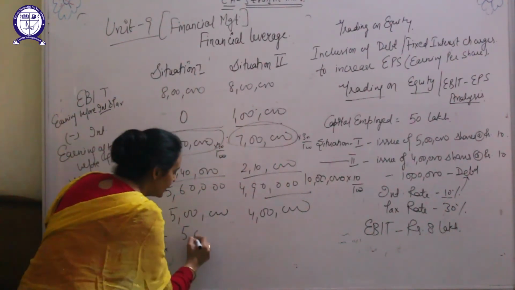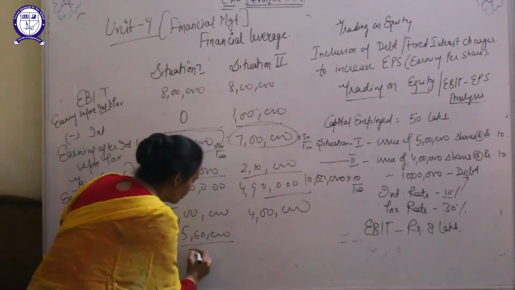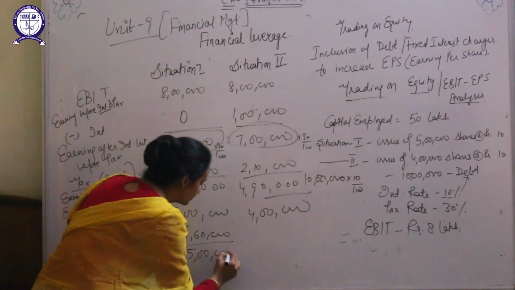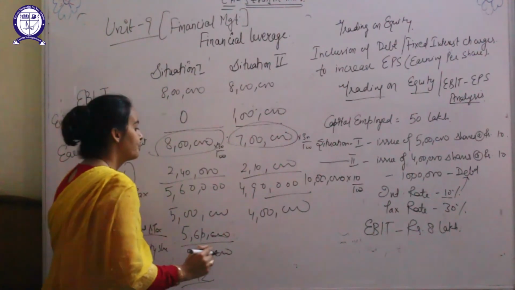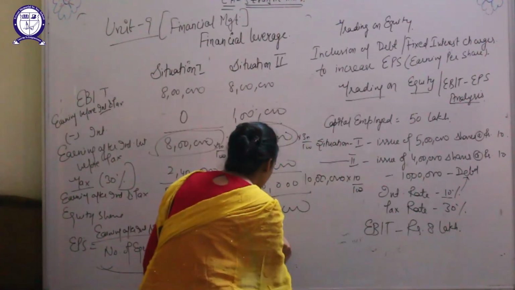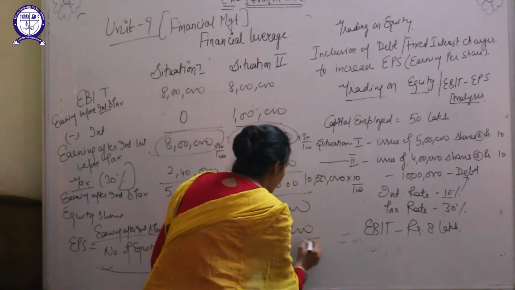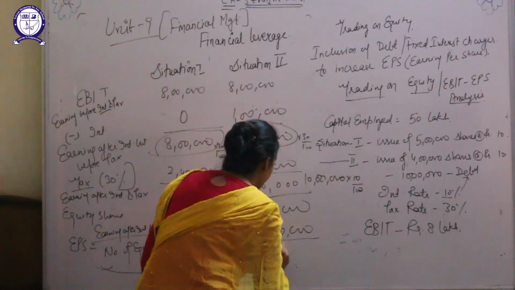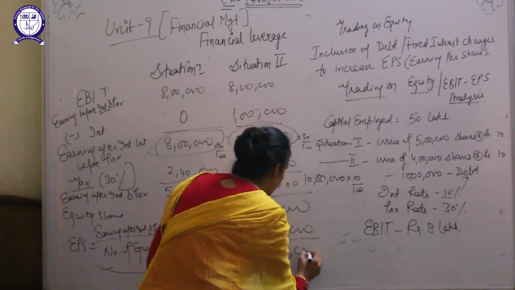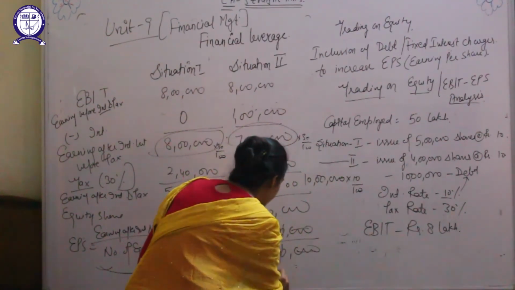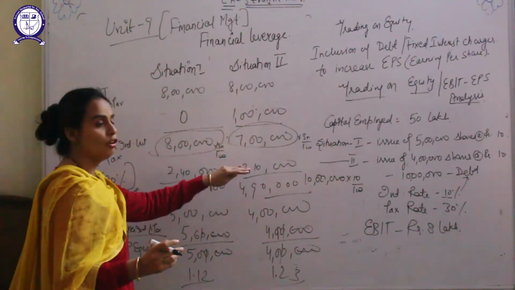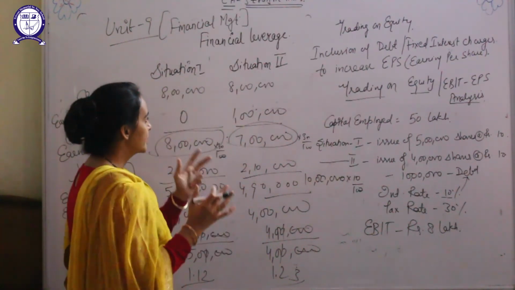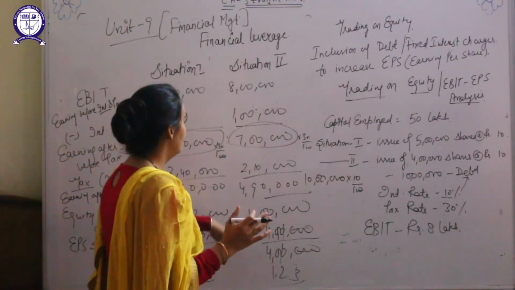That is 5 lakh 60,000 upon 5 lakh, so 1.12, and in the second situation 4 lakh 90,000 upon 4 lakh, that is 1.23.